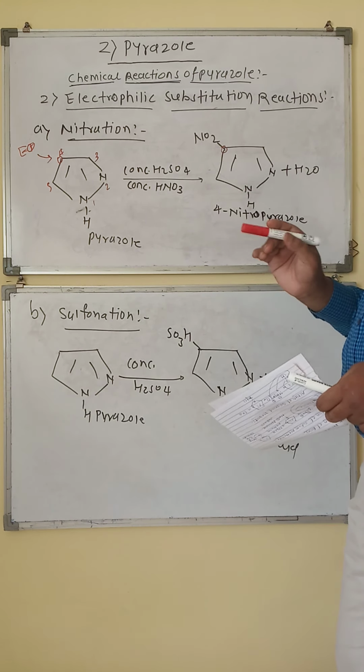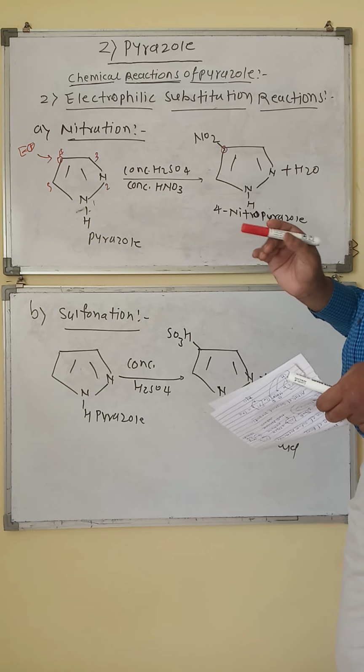Next reaction is halogenation, third. Halogenation means addition of halogens, that is chlorine, bromine, iodine, fluorine, etc., on the aromatic ring. It is called halogenation.